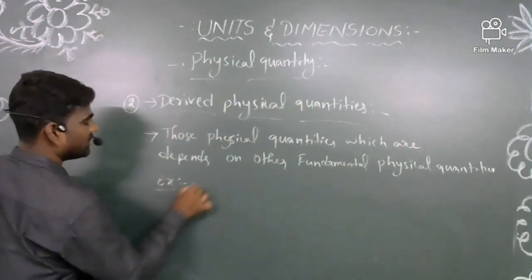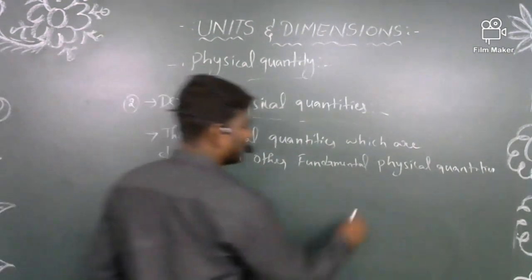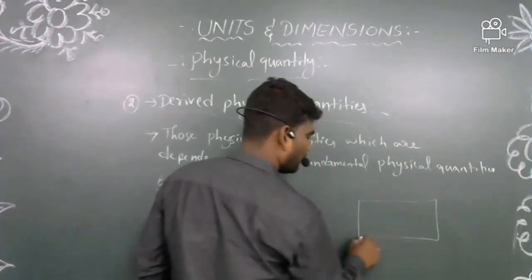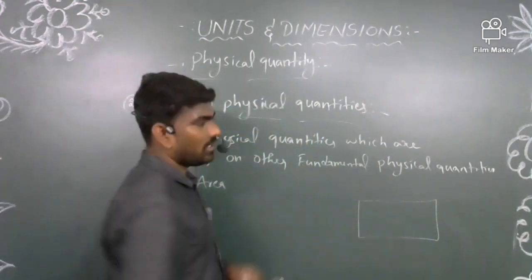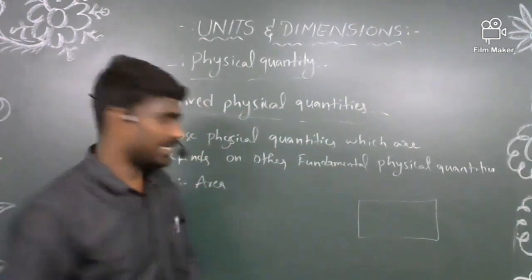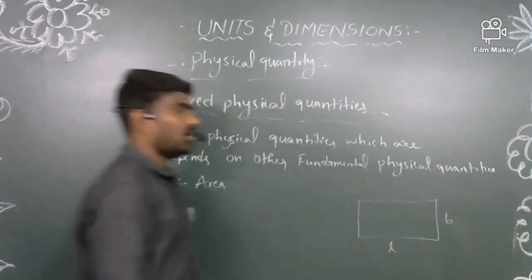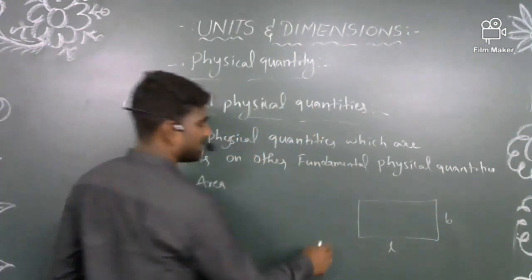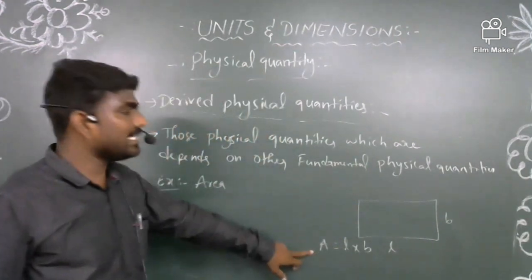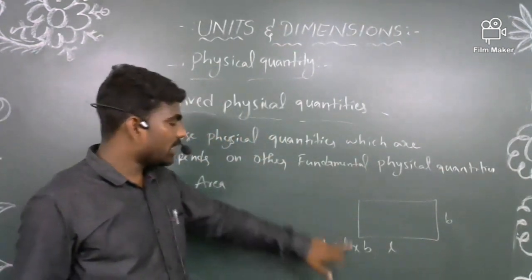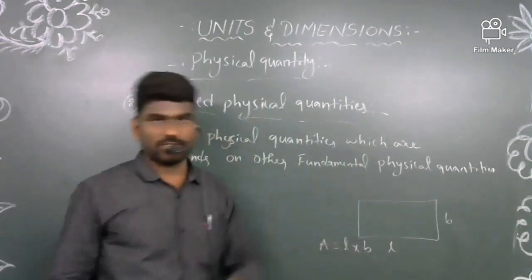Examples: if you take area. Suppose I have a rectangular box and I want to find its area. How can I measure this area? It is a rectangle with a length and a breadth. We know the area of a rectangle is length into breadth. For finding the area of this rectangular box, you need to know the value of length as well as breadth.